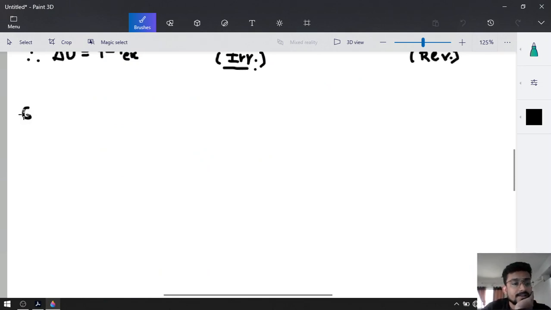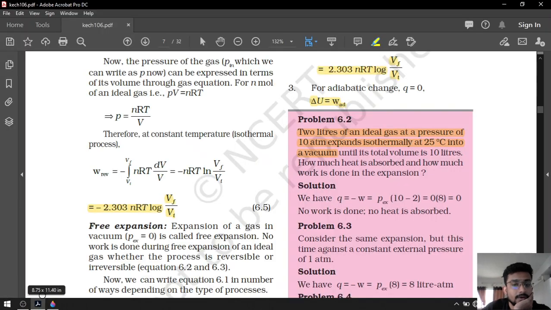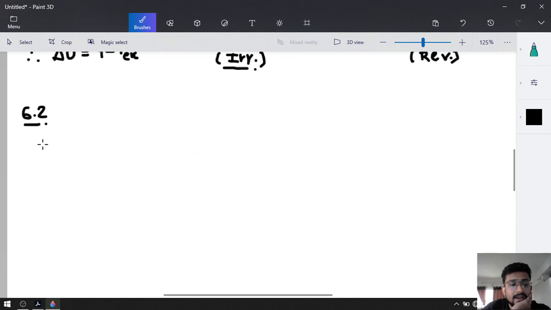Question number 6.2. Let's look out for the information. 2 liters of ideal gas, that will be our initial volume, Vi. Vi is equal to 2 liters.